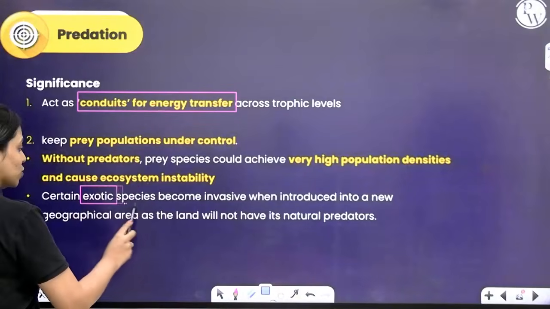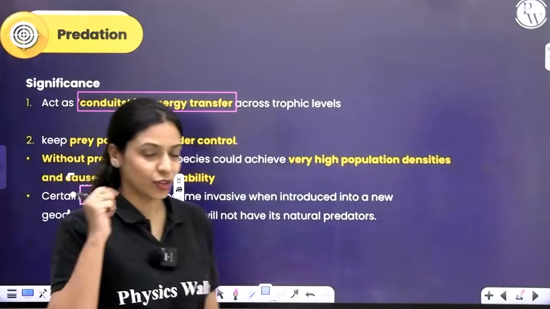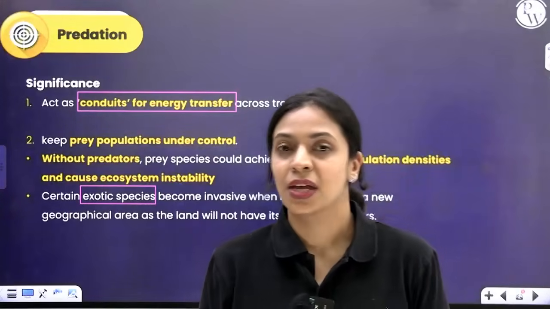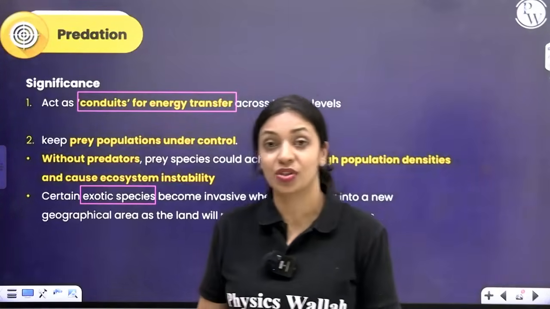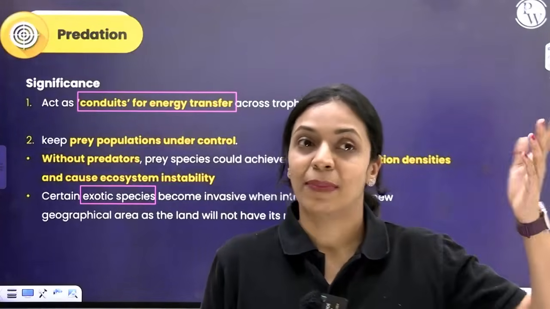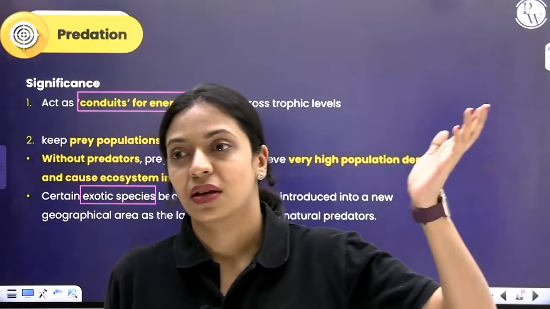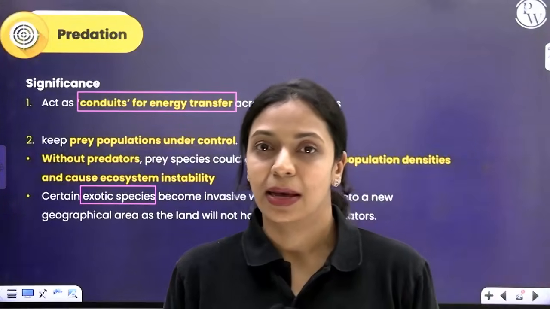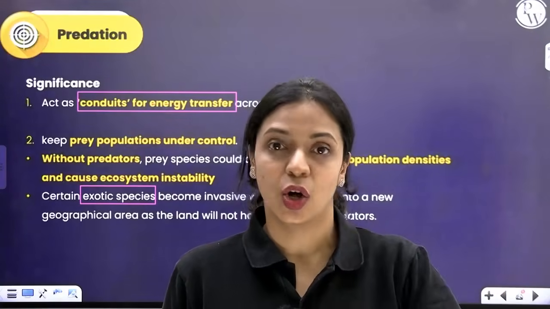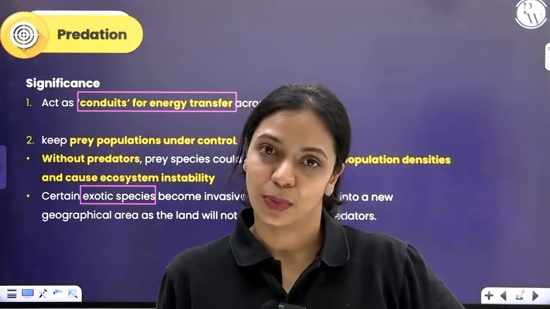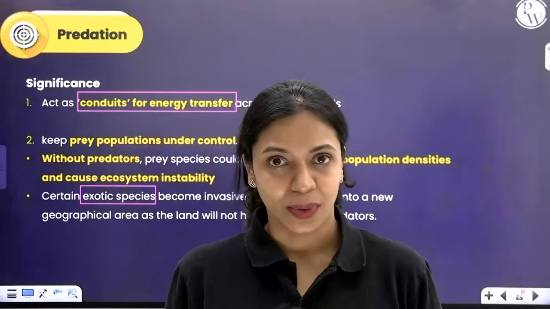Also, there are certain exotic species. Exotic species are species that are not naturally found in a habitat. For example, Parthenium was not naturally found in India earlier. It was introduced to India as a contaminant, as a weed along with wheat, when we were importing wheat from the USA.